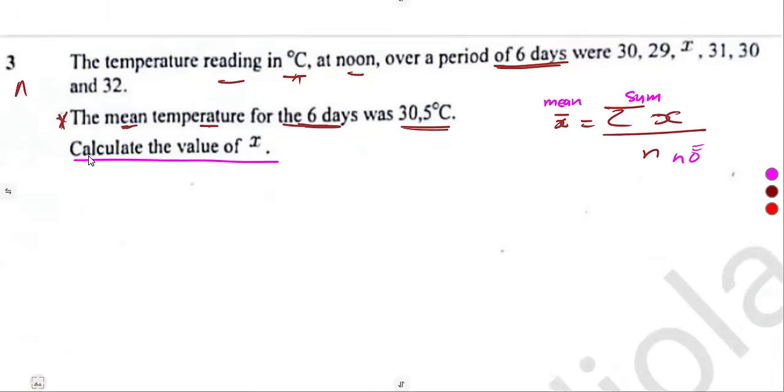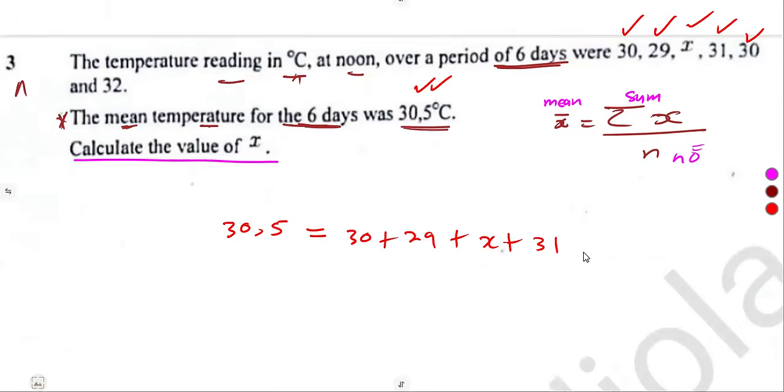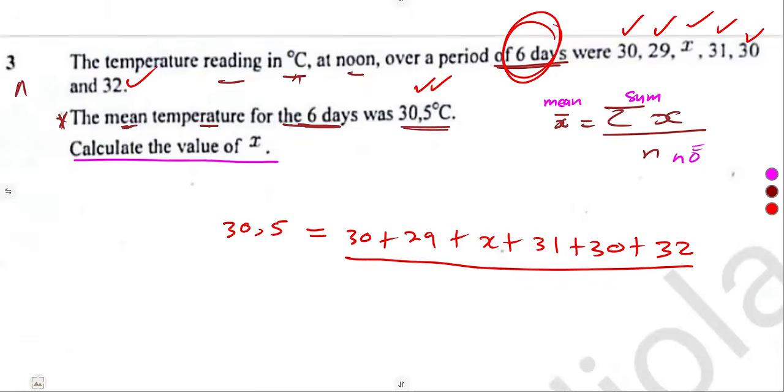If you understand this, you're simply going to form an equation from this understanding that the mean I'm given here, which is 30.5 degrees Celsius, is equal to the sum of terms. I add these terms: 30 plus 29 plus the x that I'm given, plus the 31, plus the 30 that I'm given, plus this 32, over the number of terms. How many are they? The number of days. We are given the mean for the 6 days.